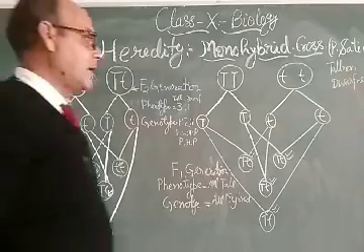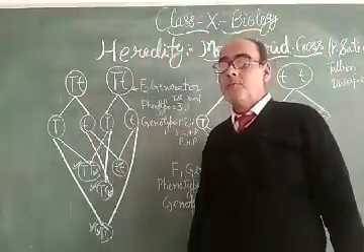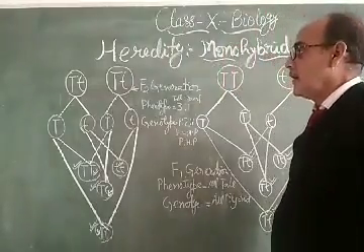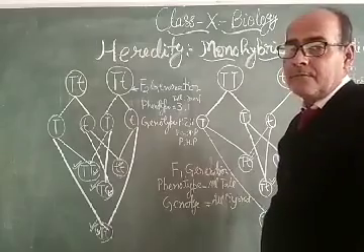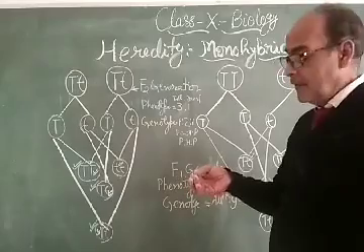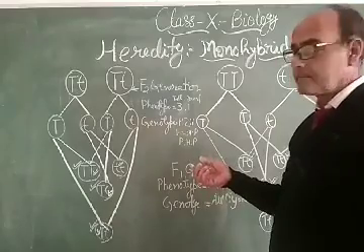My dear students, on the basis of this monohybrid cross, Mendel proposed the laws: the law of dominance, the law of segregation, the law of purity, and the law of independent assortment.